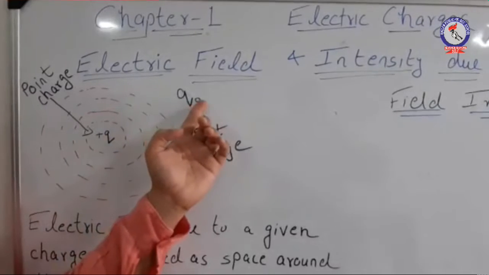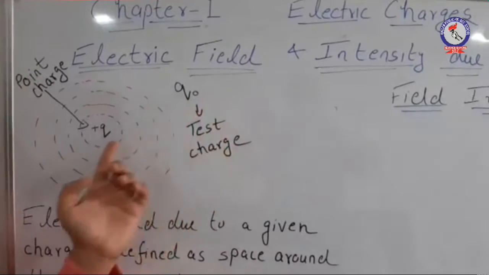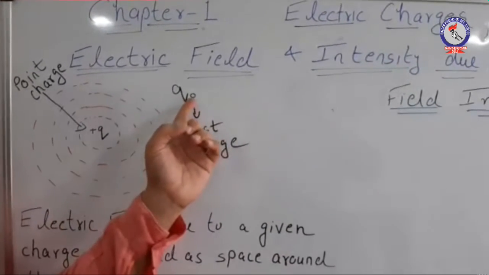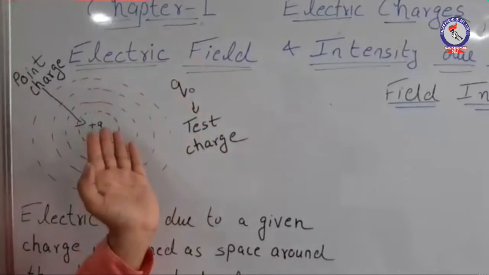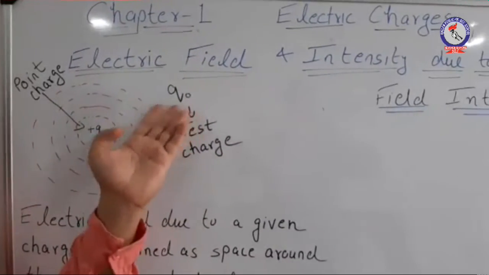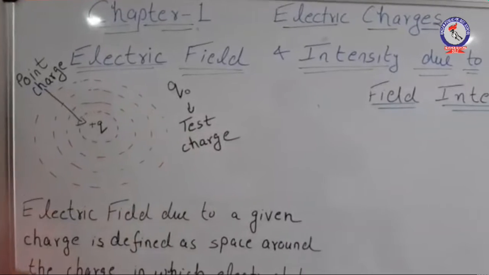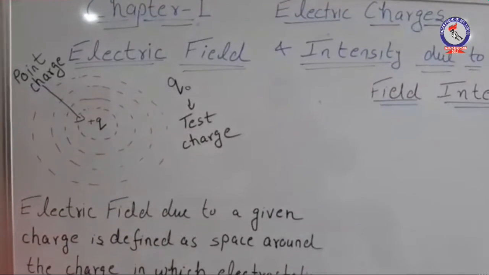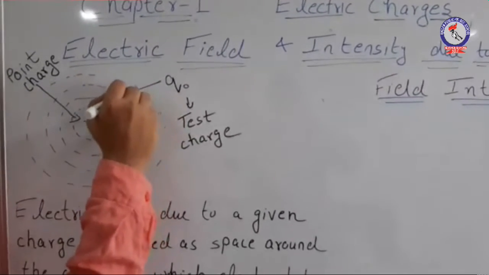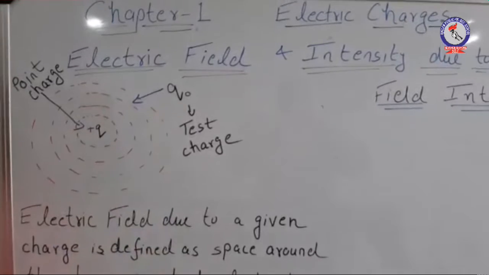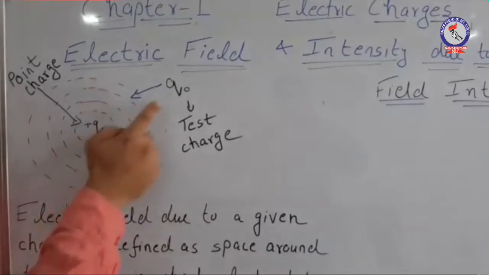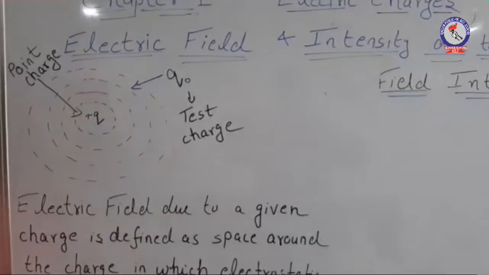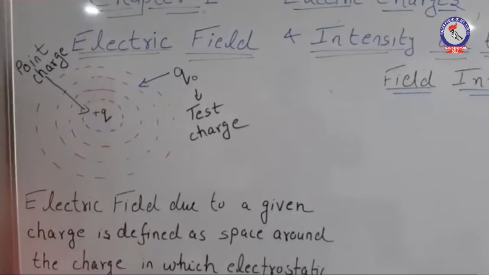Now observe another test charge. You can see from this figure that this test charge is initially outside of this field. Hence, this test charge will not experience any force due to this point charge. If this test charge is brought into the region under the field of this point charge, it will experience a force due to this positive point charge.